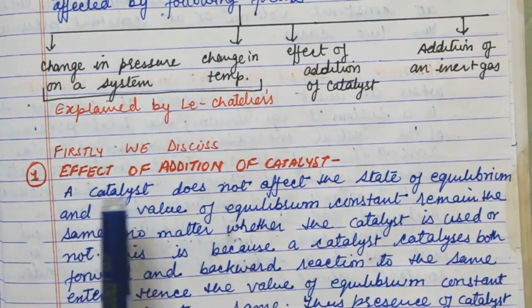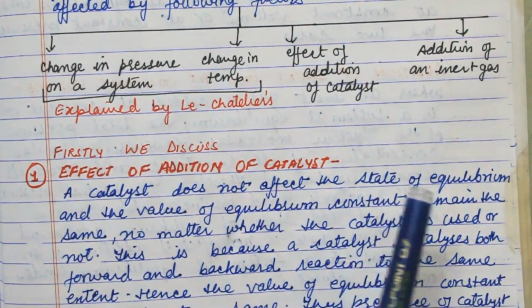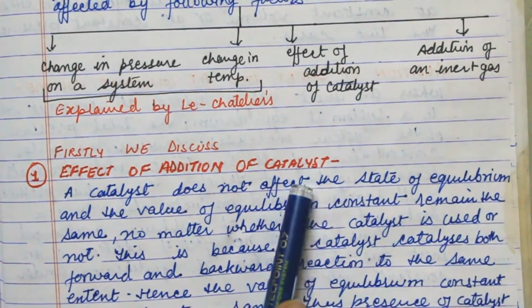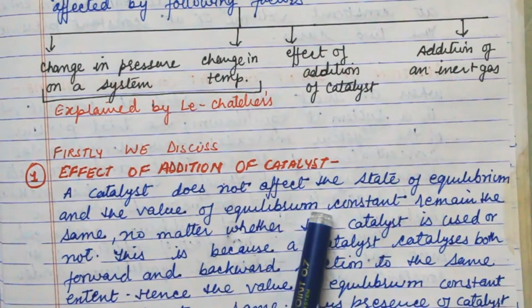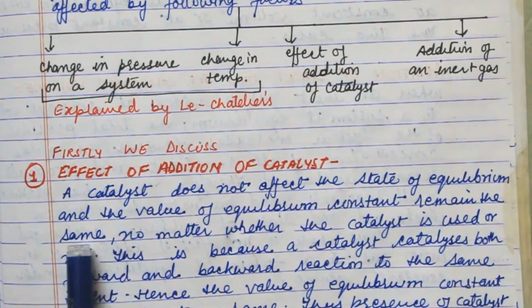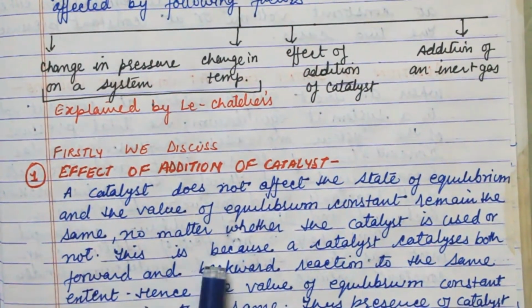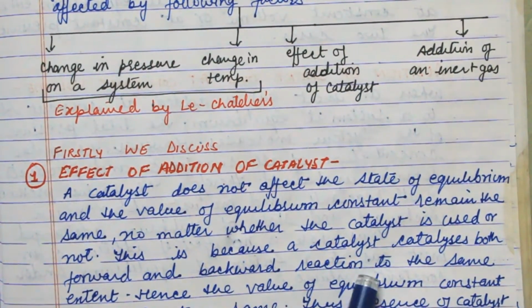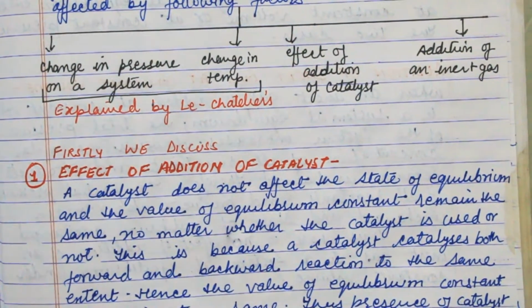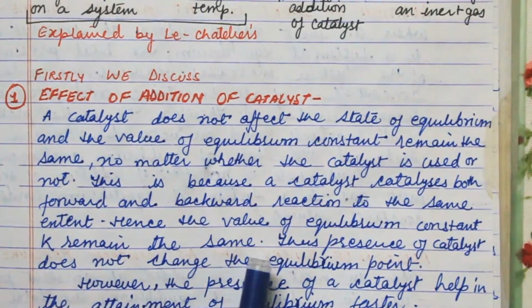Firstly, we discuss the effect of addition of catalyst. A catalyst does not affect the state of equilibrium. It is not responsible for the state of equilibrium, and the value of the equilibrium constant remains the same no matter whether the catalyst is used or not. This is because the catalyst catalyzes both forward and backward reaction to the same extent. Hence, the value of the equilibrium constant, that is K, remains the same.